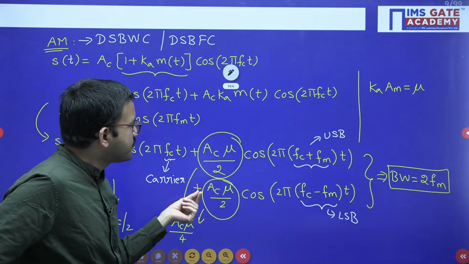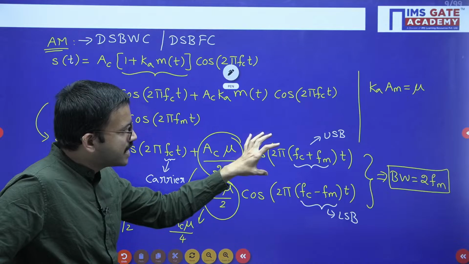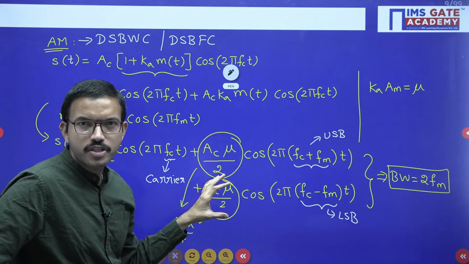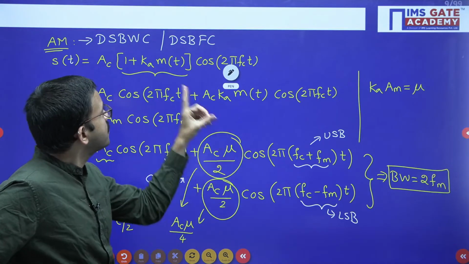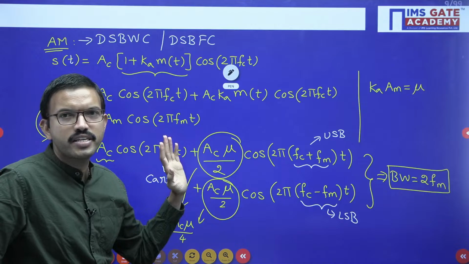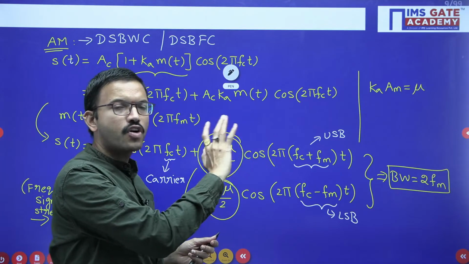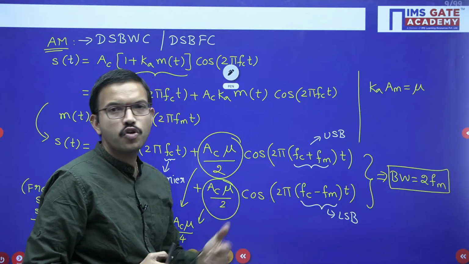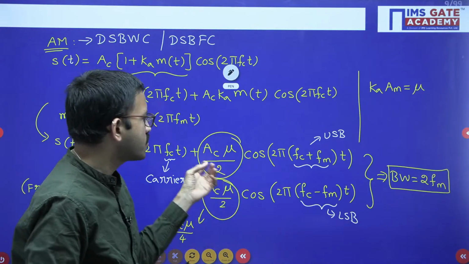So here you can observe that both in the upper sideband and lower sideband, you are having the same signal amplitude, right? So the same information related to your message signal you are having here. That means if you want to transmit the message signal, either only the upper sideband or only the lower sideband is sufficient. No need to transmit both, right? So that is a technique.